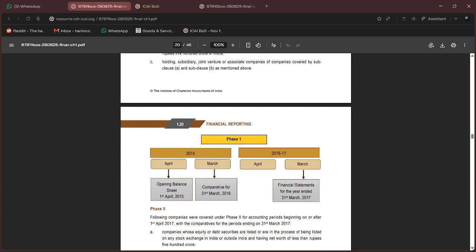Phase one. So IndAS is applicable from financial year 16-17, or we can say the opening balance sheet, which we call the transition date, as 1st April 2015, and the comparative period will be the last year ending 31st March. So always the opening of the comparable period will be called the transition date. If I say IndAS is applicable from 16-17, you take the previous year, which is 15-16. What is the opening period? Which is nothing but 1st April 2015. So we call this date a transition date.